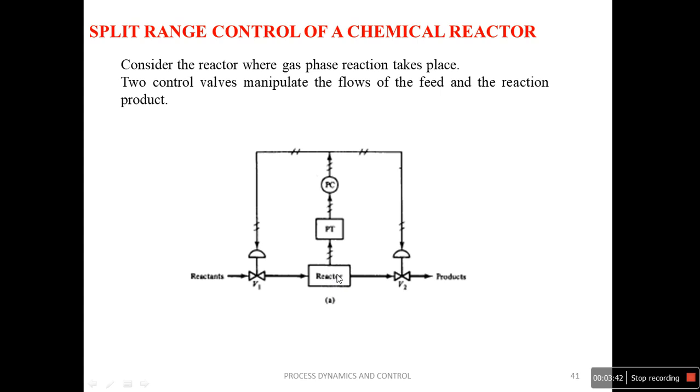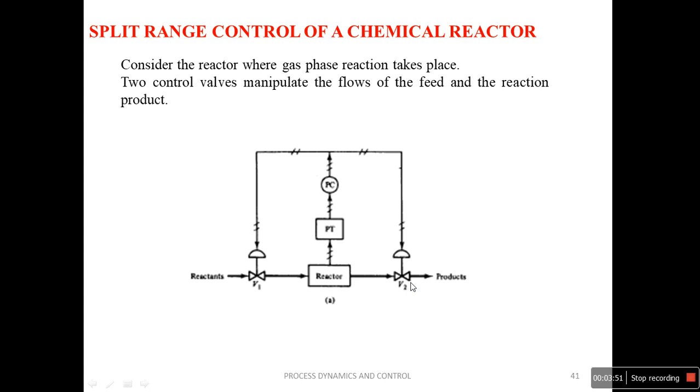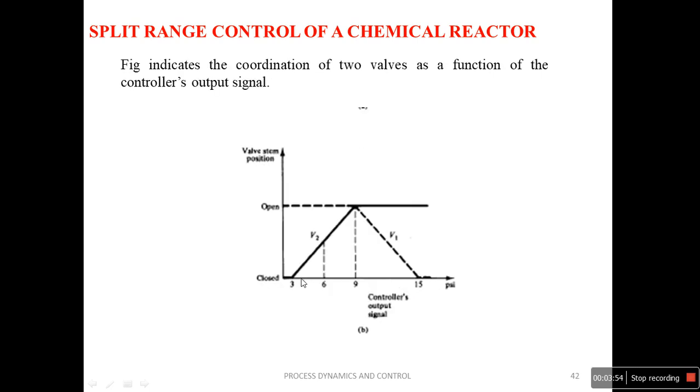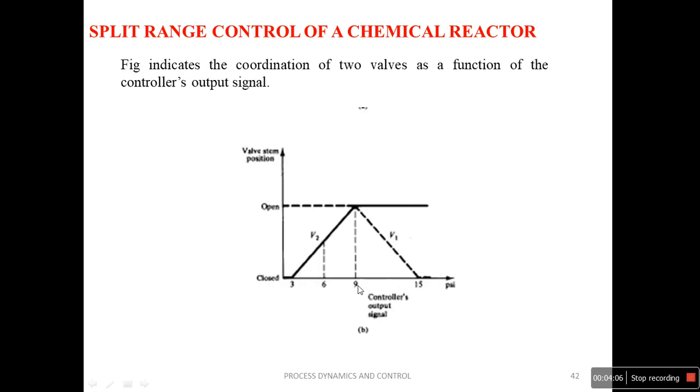So initially, if you observe this diagram, in order to get 6 psig, valve V2 is partly open, whereas valve V1 is completely open.